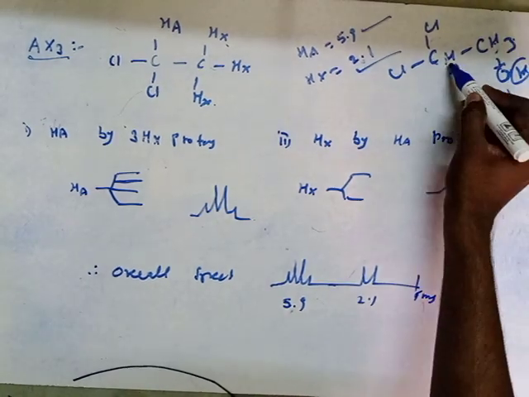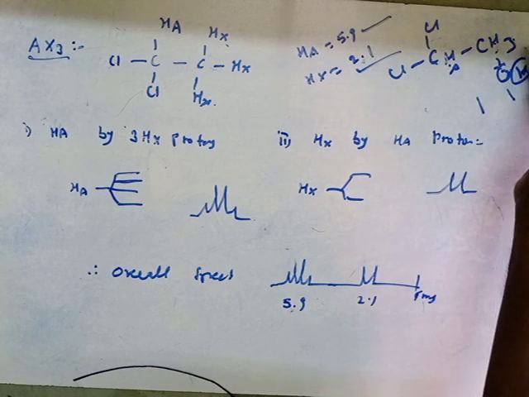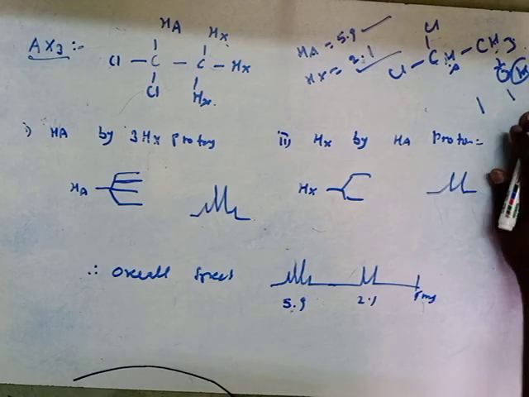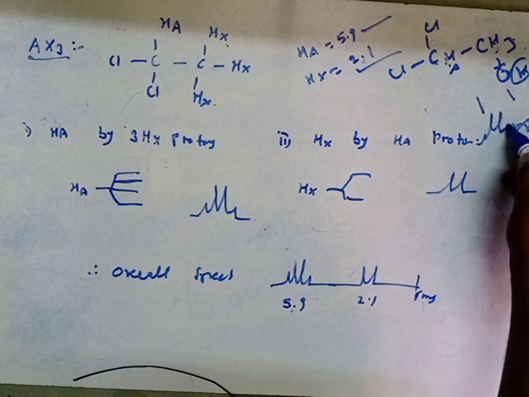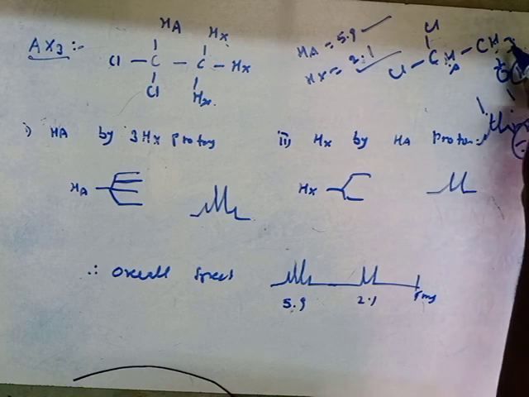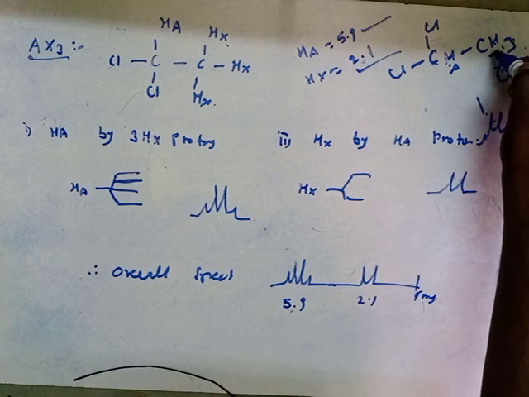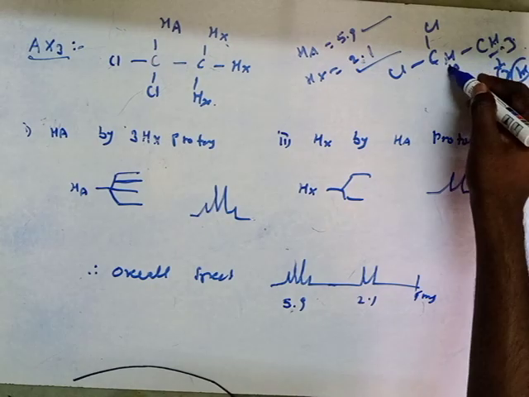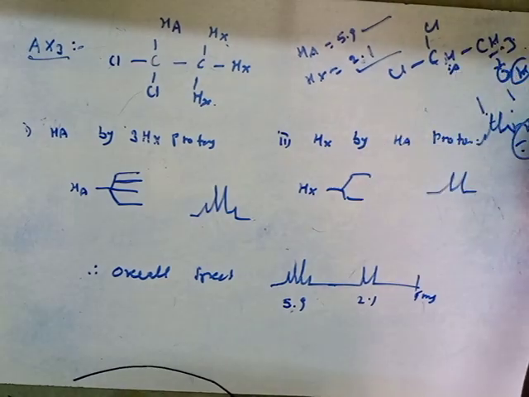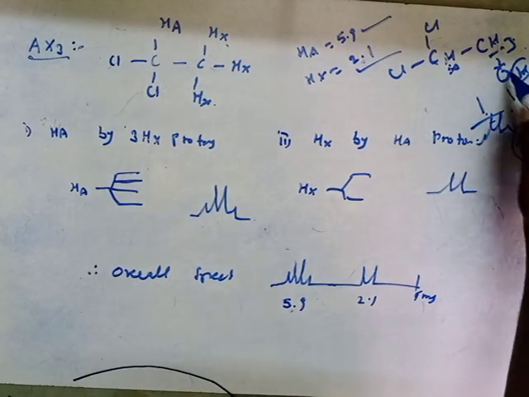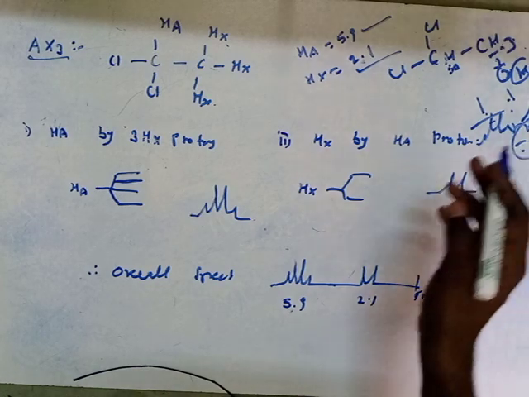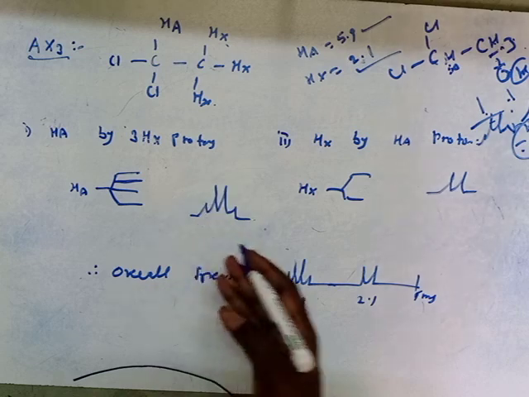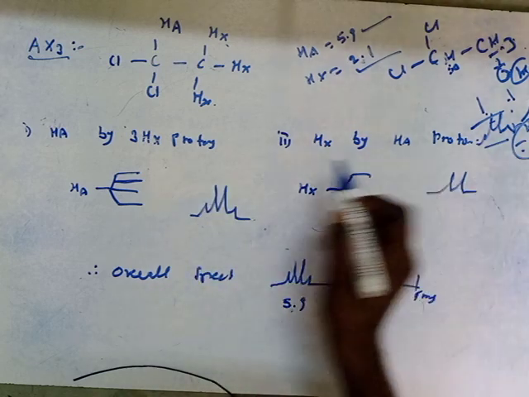Here see, for this type of proton, how many neighboring protons are there? 3, and 3 means the n plus 1 rule. N plus 1 means 3 plus 1 means 4, and it will give a quartet, right? Whereas the 3H type of protons will have how many neighboring protons? Only 1. 1 plus 1 means 2, and it will give a doublet. So this will give a quartet, and this will give a doublet. We are learning this in first semester NMR spectroscopy. Now let's see how we get the quartet and doublet.